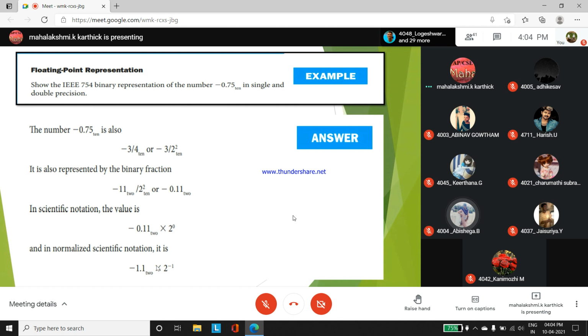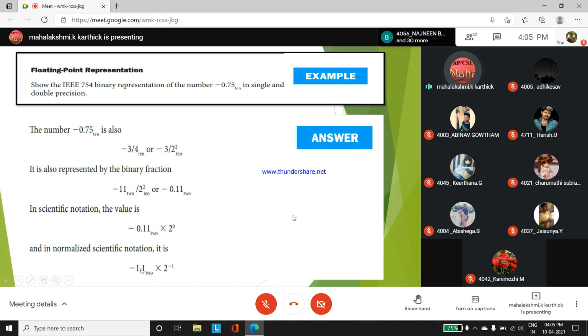No, ma'am. Okay. So always focus on any given fractional number, any given floating number: convert it to its fractional point and convert to its binary fraction. Then scientific notation: how you can represent it, whether base is there, exponential is there, fractional part is there.